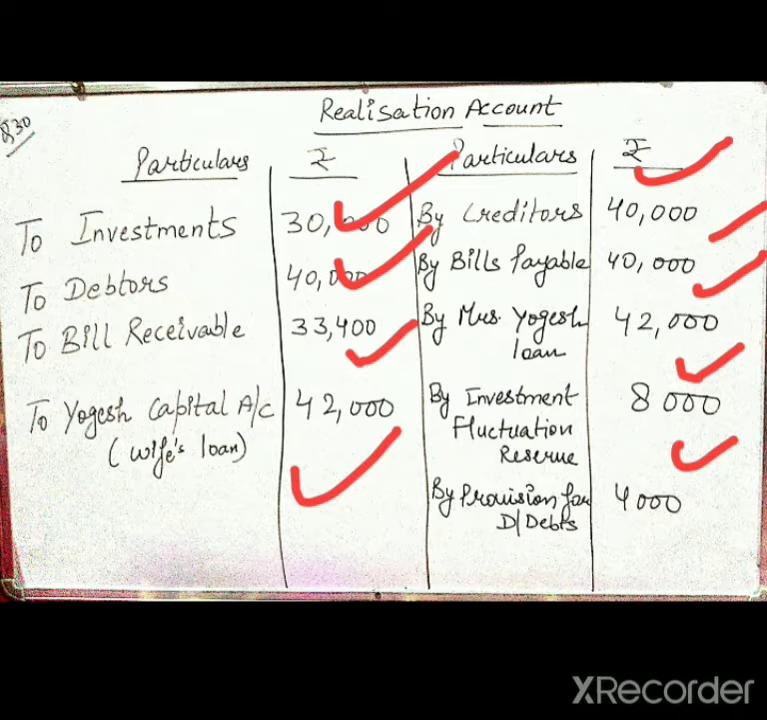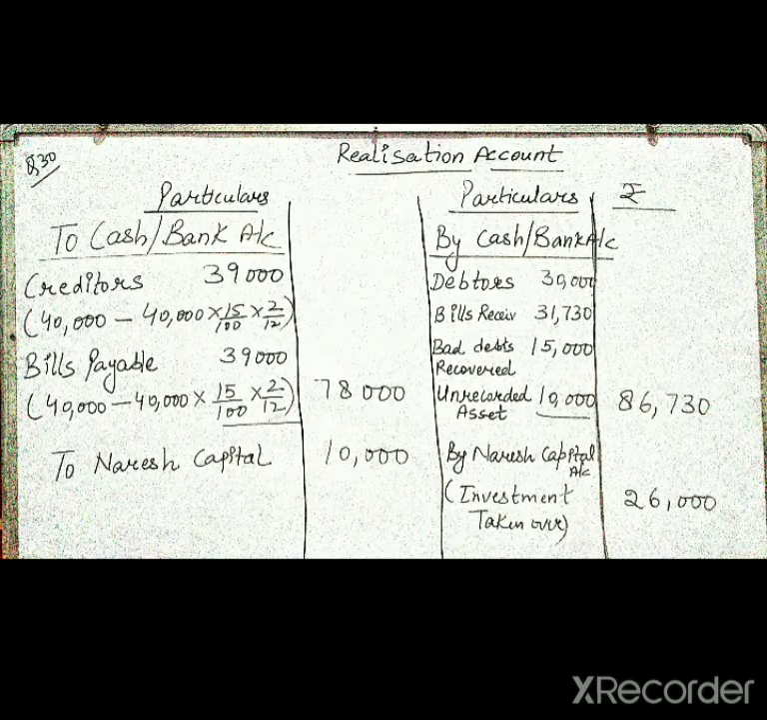After this, next we have to pass the entries for the adjustments. So in the adjustments, debtors 30,000. For bills receivable, it was given that you have to realize the bills receivable after a 20% rebate. So for bills receivable we have calculated the 20% discount and then subtracted it. Bad debts recovered 15,000, unrecorded asset 10,000. So the total amount we got is 86,730.